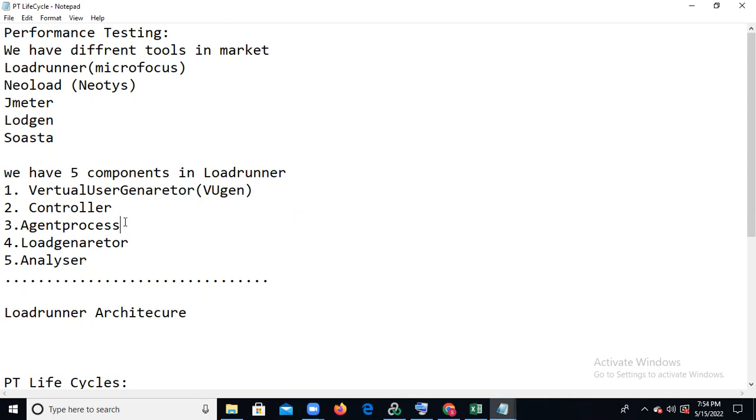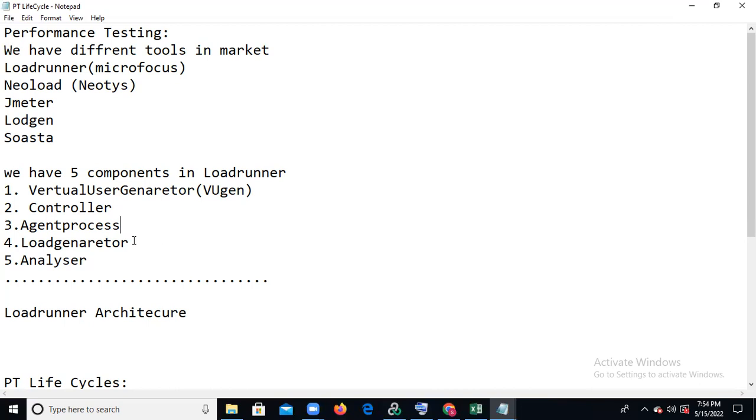What does the Agent Process mean? To establish the connection between the Controller and the Load Generator, we use the Agent Process. It is the interface between these two, the Controller and the Load Generator. And the final one is the Load Generator. What does the Load Generator mean? It generates the load against the application.